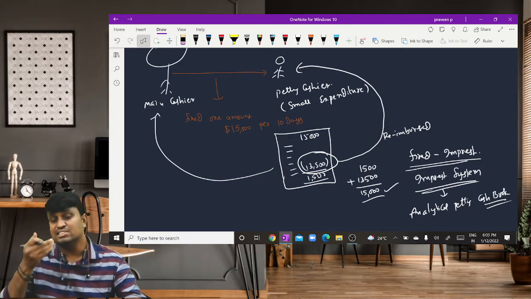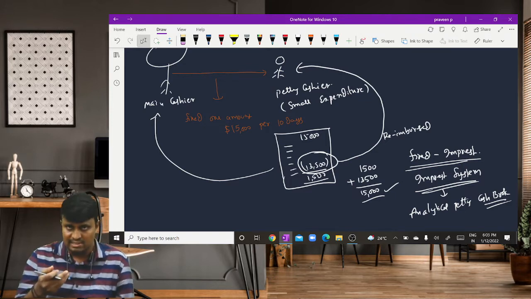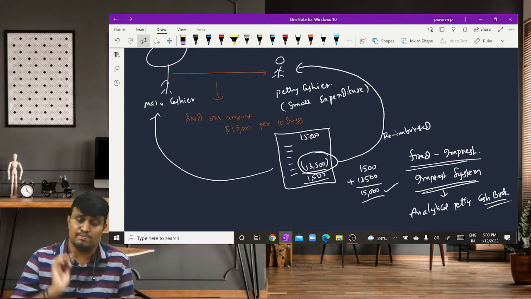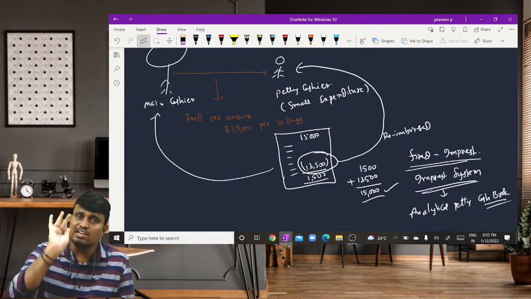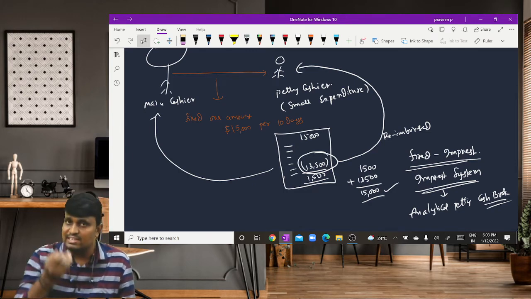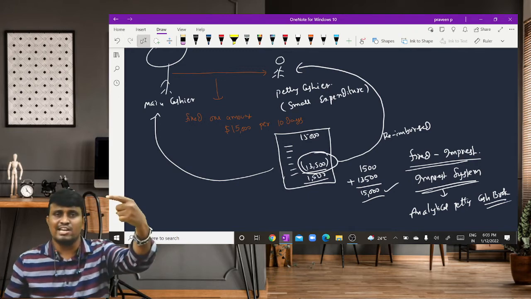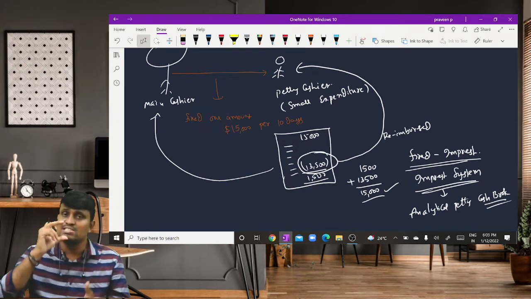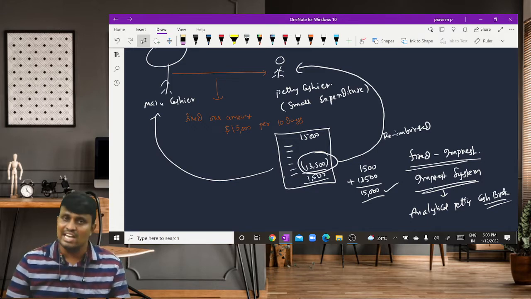That is technically called imprest. And third, the amount received by the petty cashier is spent during that period for the respective expenditure. And fourth, at the end of the cycle, say weekly once or 10 days once. So for example, the cycle is 10 days. At the end of the 10th day, the petty cashier prepares one statement showing the amount received from the main cashier, the amount spent during the respective 10 days, and the cash in hand at the end of the 10th day, and he gives that statement to the main cashier.